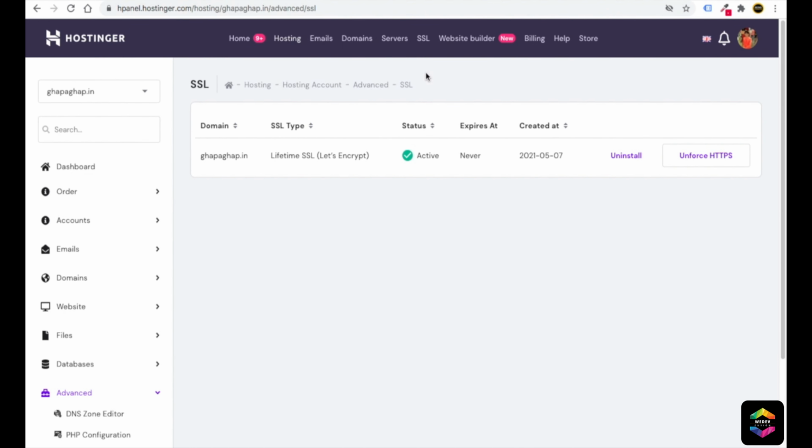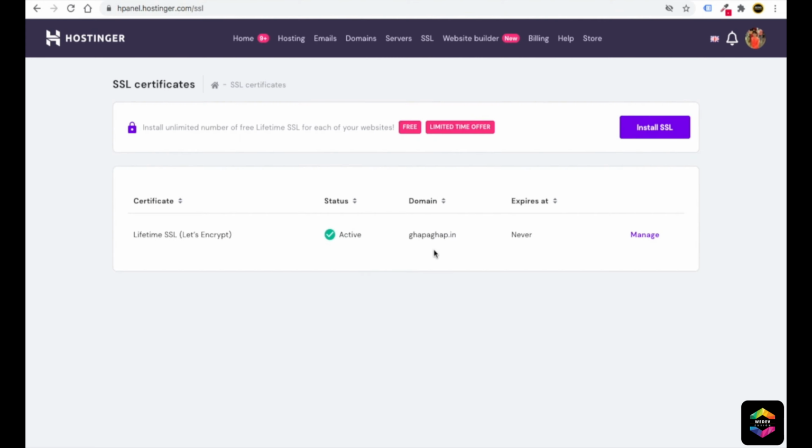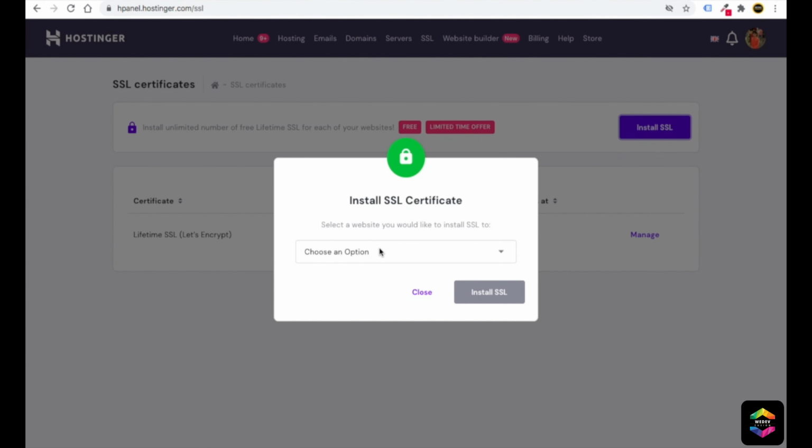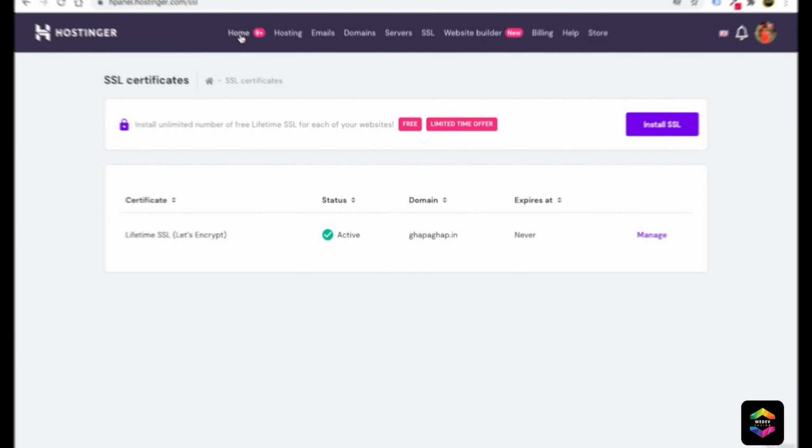Whatever domain you have, you can just go to SSL, and when you click on install SSL, all the domains you have will show up here. You just have to select that domain and click on install now. Okay, just go to home again.